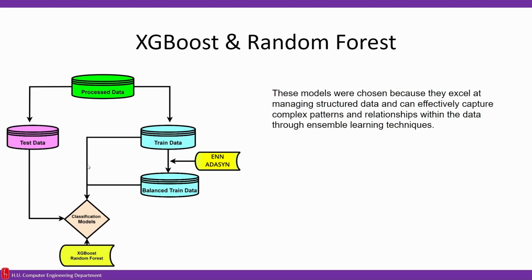Also, we use the imbalanced data, and we get the balanced and imbalanced results for the XGBoost and random forest models. In our project, we use XGBoost and random forest because these ensemble learning techniques effectively capture complex patterns and relationships within the data. When we look at some literature studies, most of the studies use these techniques, so we chose these models.